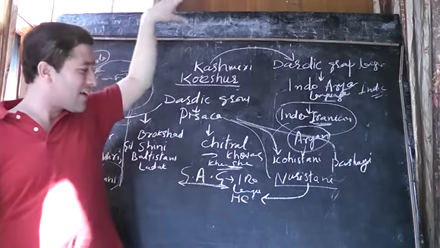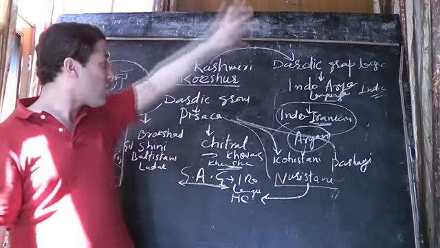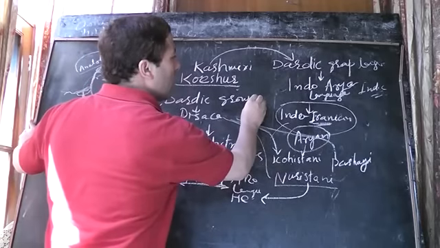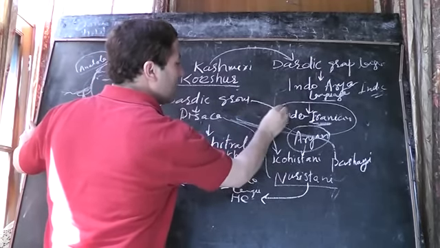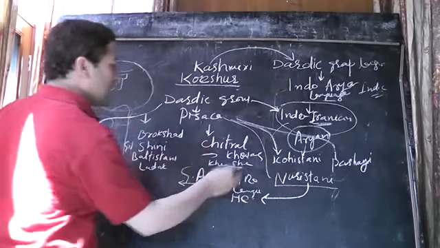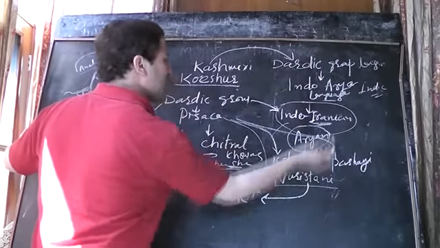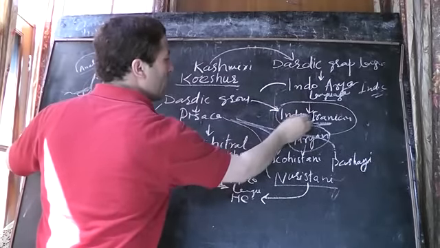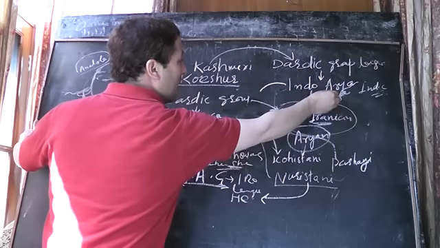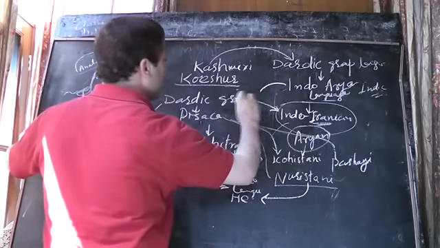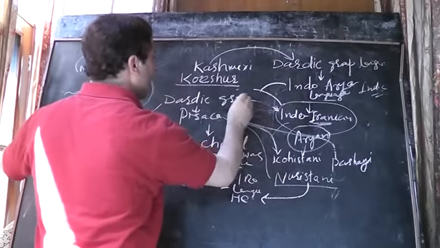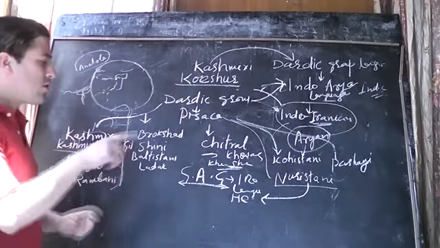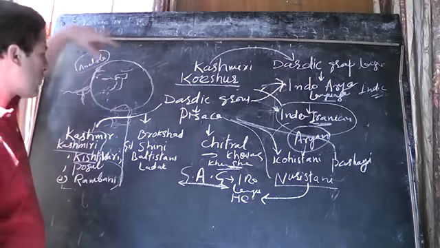So Morgenstierne says that Nuristani is not from the Dardic group, whereas we include Dardic with Indo-Aryan. He says that Nuristani is a separate group from Indo-Iranian, and he included Iranian in Indo-Iranian, but we know Dardic is in Indo-Aryan. So these were two branches. The minor difference is where to keep this group.